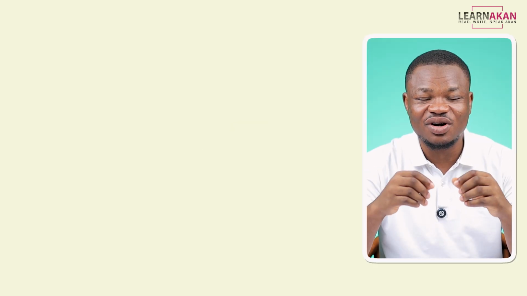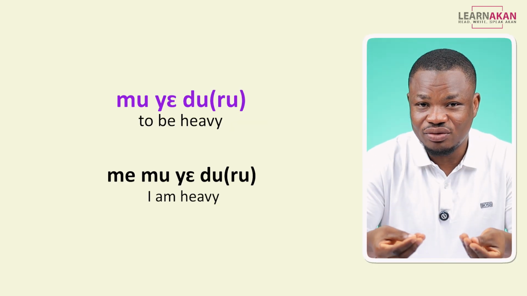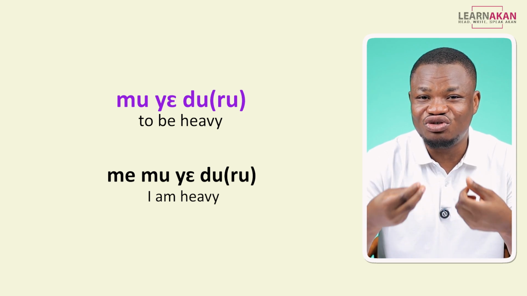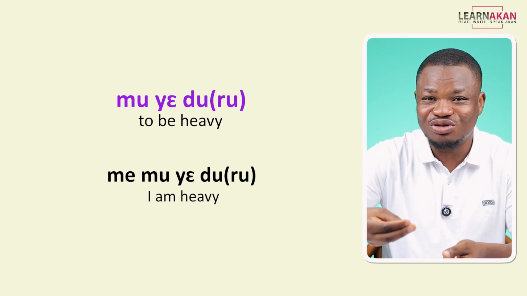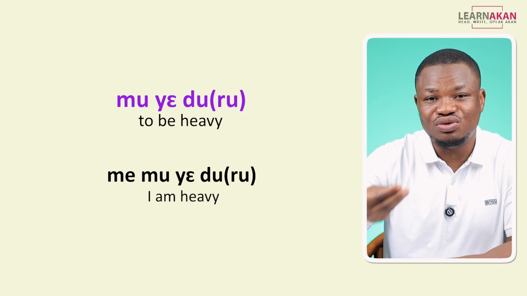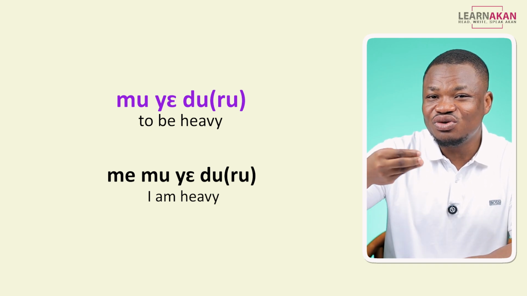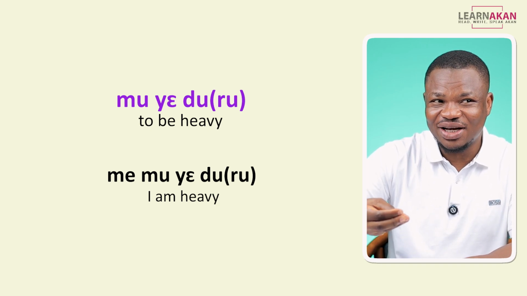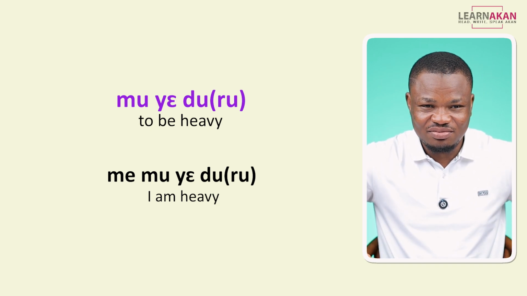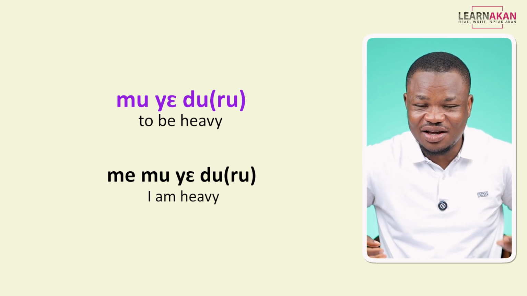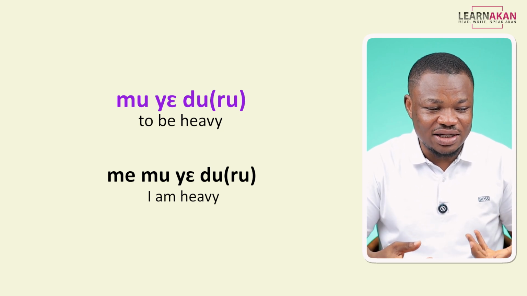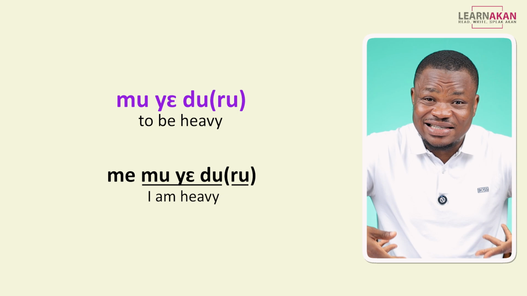And then for weight, you can say mimudru, okay? Mimudru or mimudu, and that means I am heavy in weight, okay? Mimudru. Literally, this means my inside is heavy.